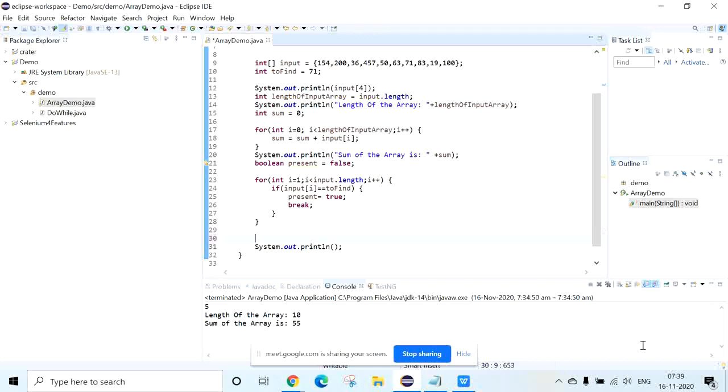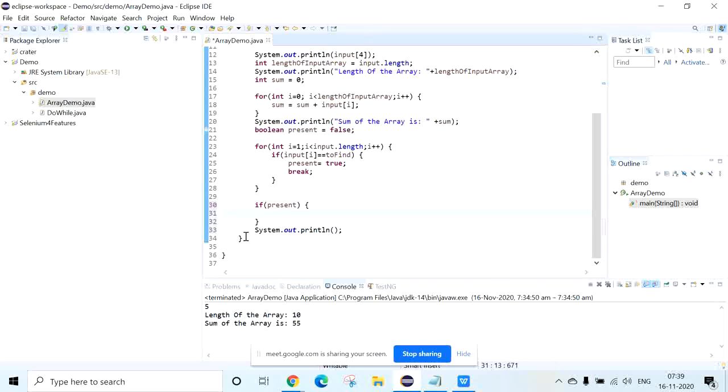I will use the condition: if present, we can say the value is present. Else, the value is not present.